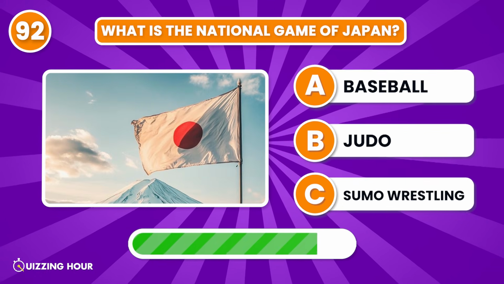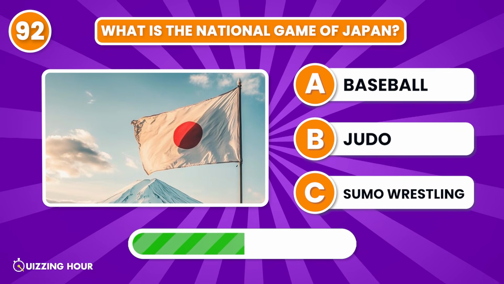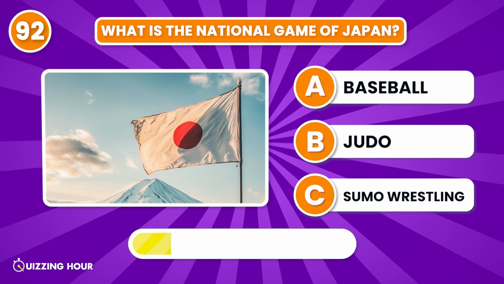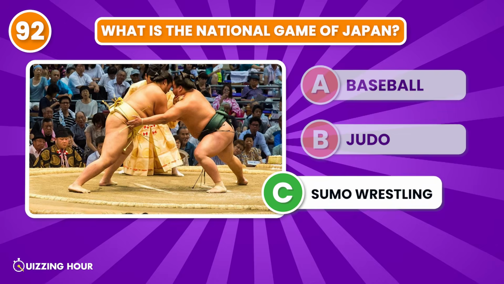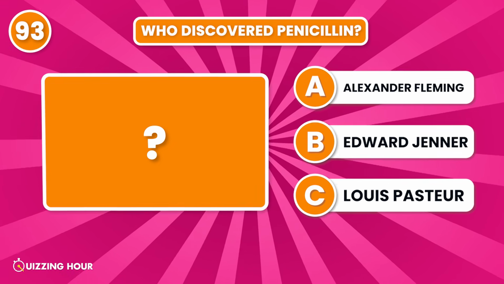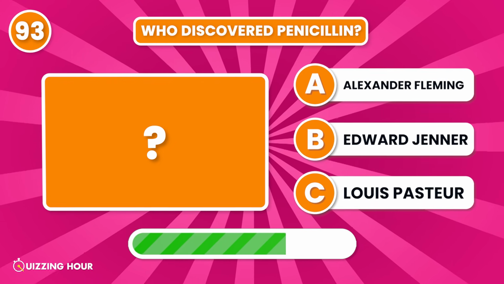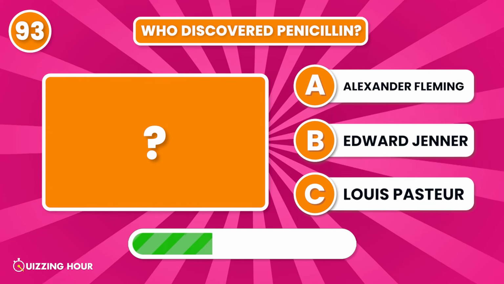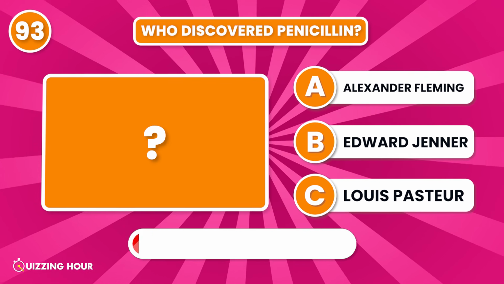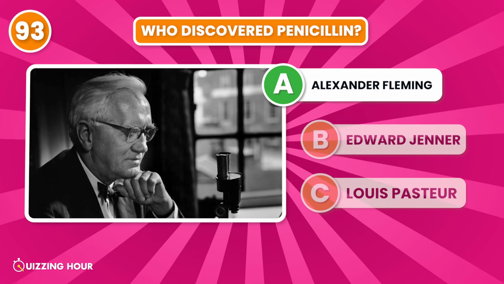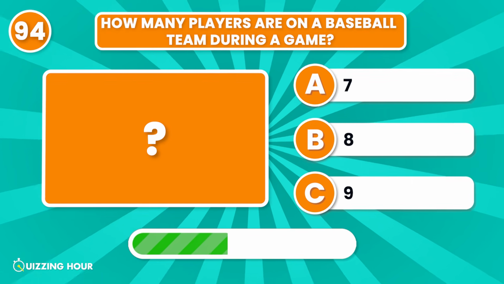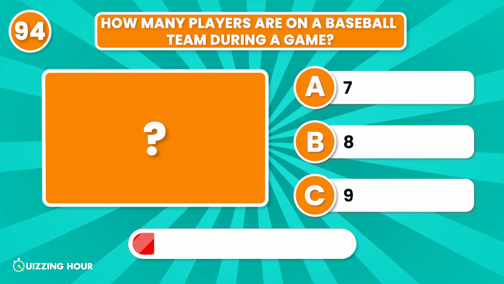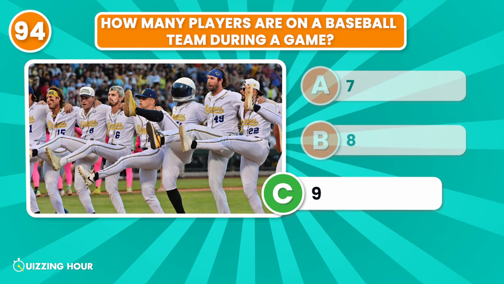What is the national game of Japan? Sumo wrestling. Who discovered penicillin? Alexander Fleming. How many players are on a baseball team during a game? 9.